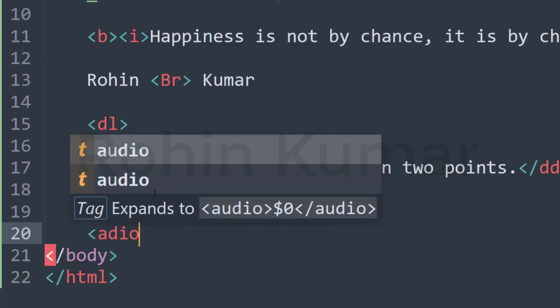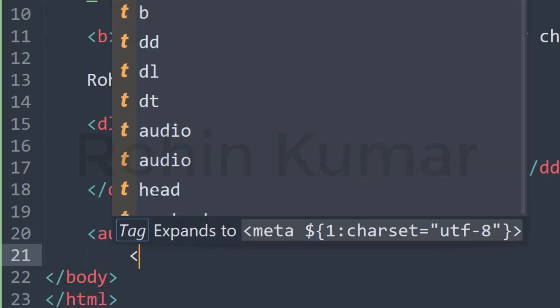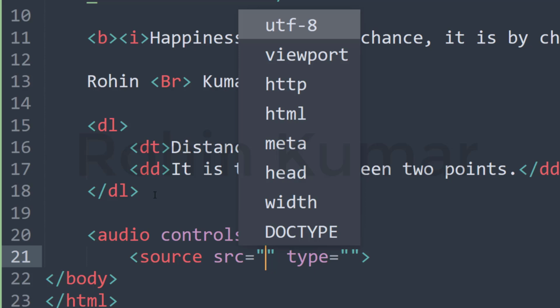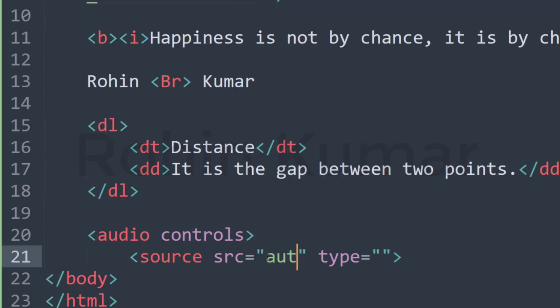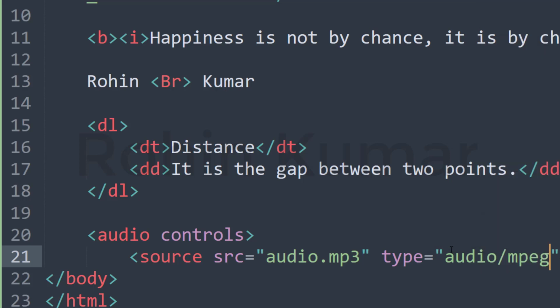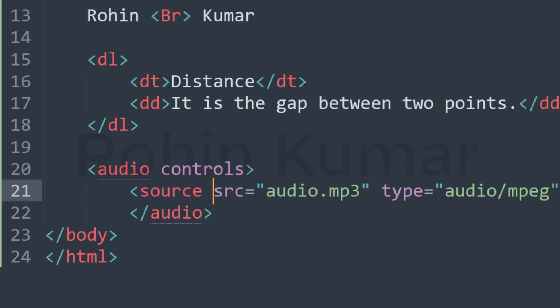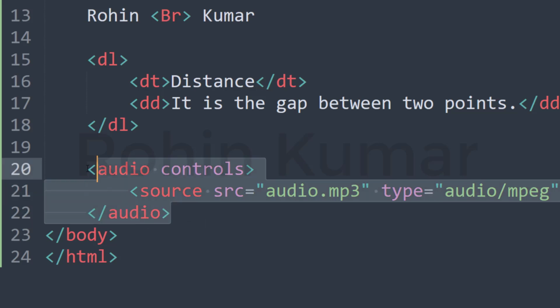We will write audio controls, and next is the source tag, src equal to audio.mp3 and type equal to audio/mpeg. Okay, and now let's close the audio tag.